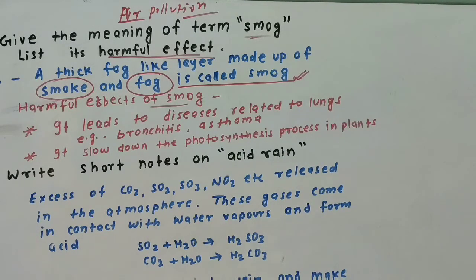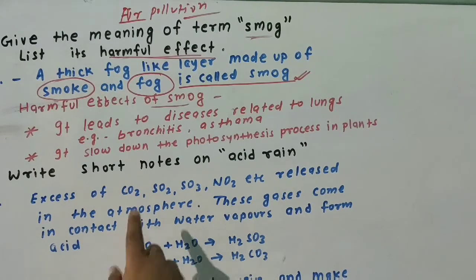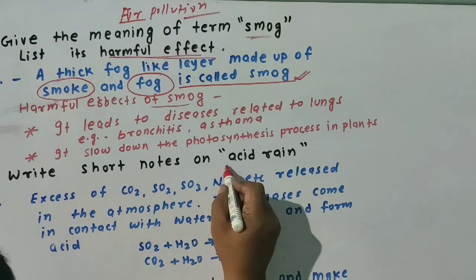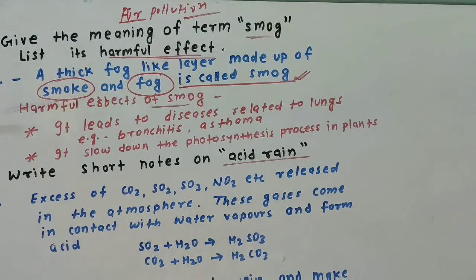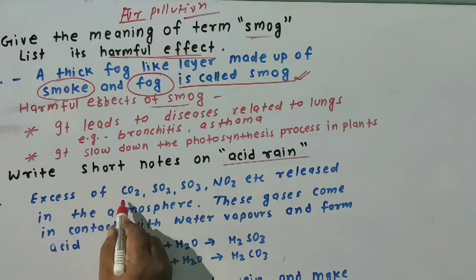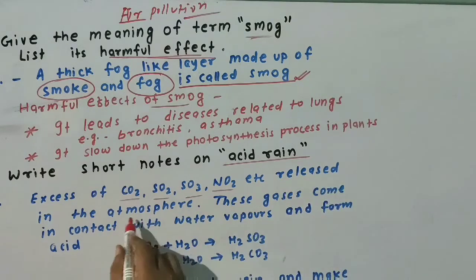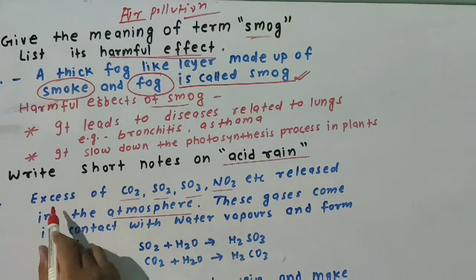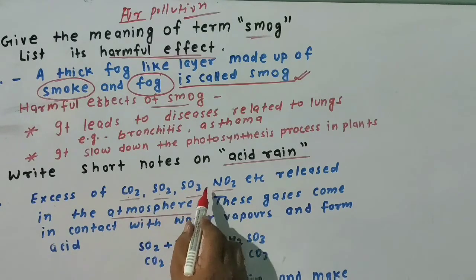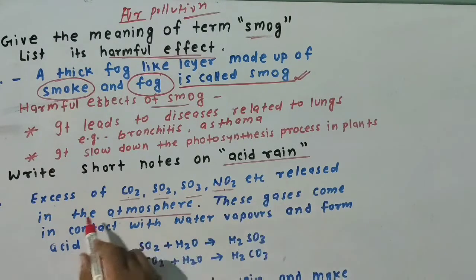Next question is, write short notes on acid rain. Due to industries and vehicles using fossil fuels, as also domestic fuels, excess of carbon dioxide, sulfur dioxide, nitrogen dioxide and sulfur trioxide are produced and released in the atmosphere.